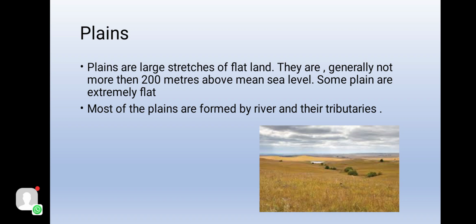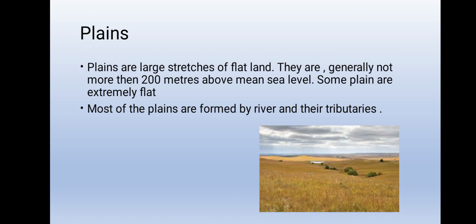If we talk about plains, they are large stretches of flat land. They are generally not more than 200 meters above mean sea level. Some plains are extremely flat and others may be slightly rolling or undulating in comparison to other plains.